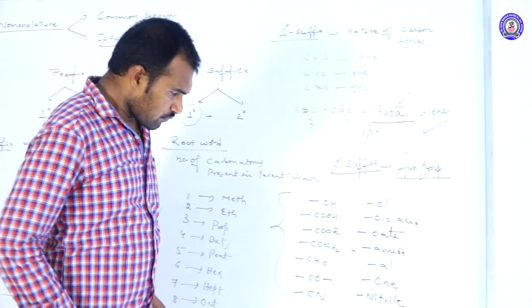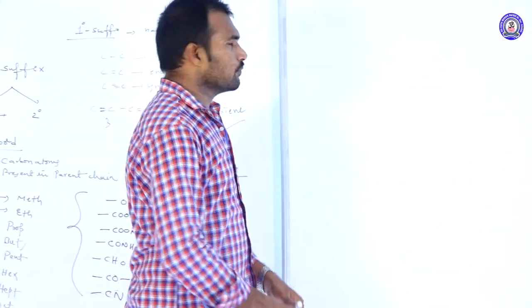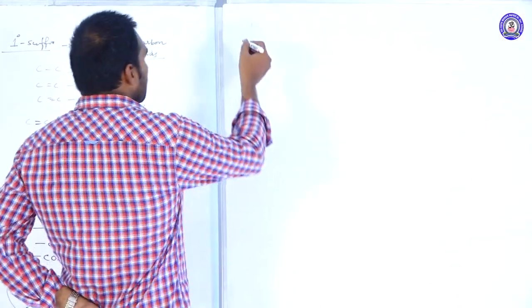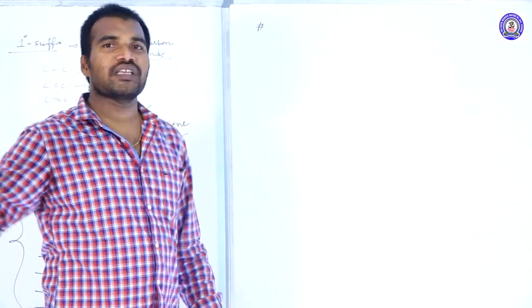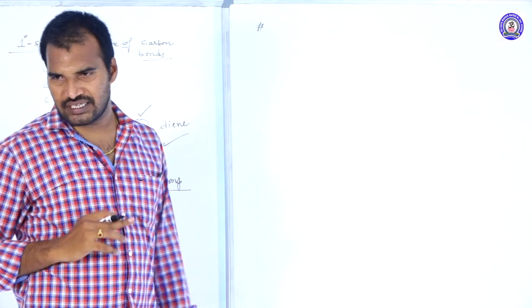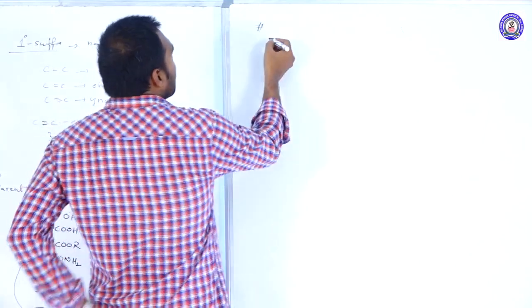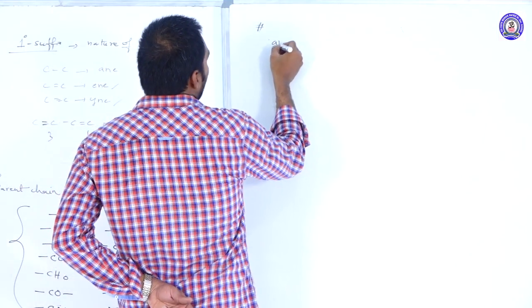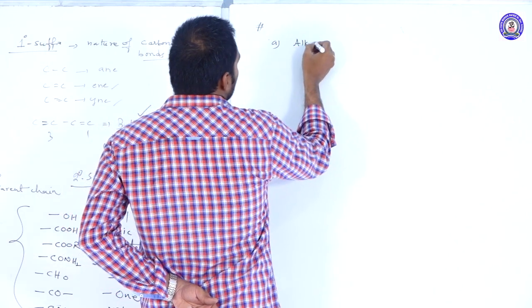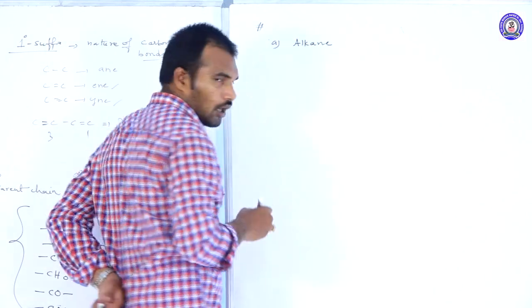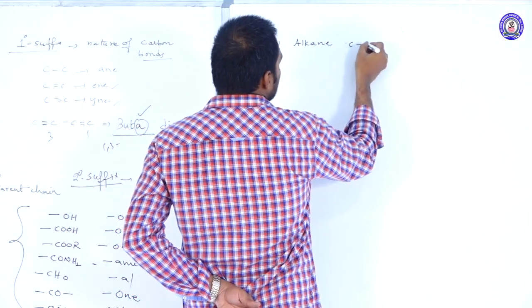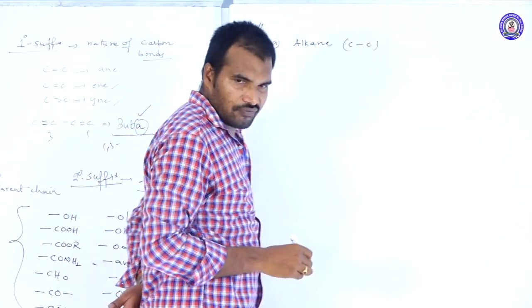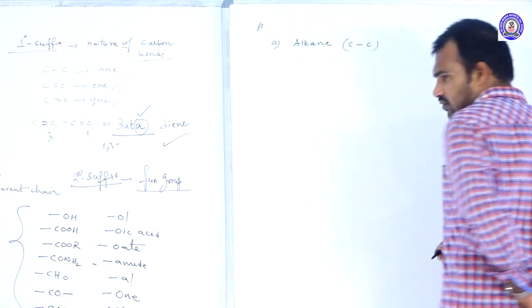Okay. Now let us go ahead. Now I am going to give you the compounds, their IUPAC names, the skeleton of the IUPAC name. The first one, alkanes, and their functional group also I am writing. That is, C-C single bonds are present, then we call them alkanes.